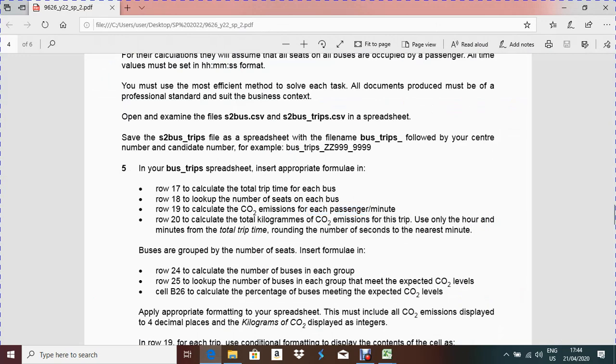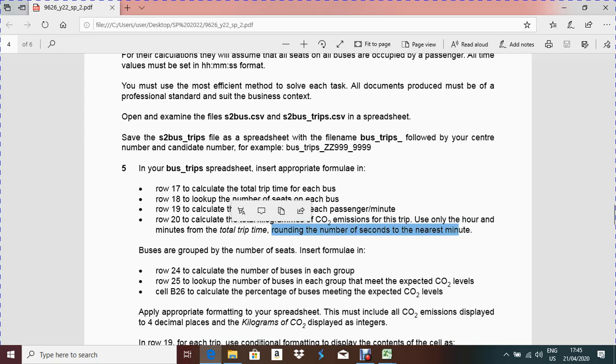Row number 20, calculate the total kilogram carbon dioxide emission for this trip. That means the total whole trip. For this trip you have to find out the total carbon dioxide emission, using only the hour and minutes from the total trip time. Rounding the number of seconds to the, okay, we will read this one later on.